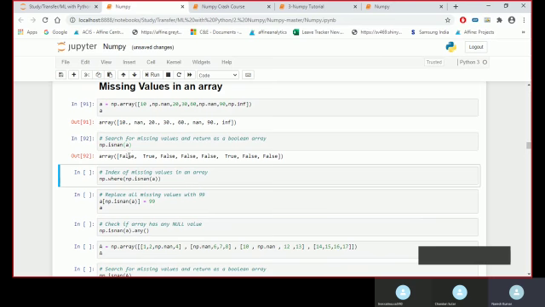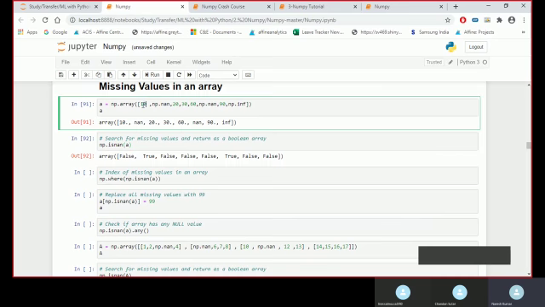At my first position I don't have a missing observation, I have 10 there. Then np.nan. In Python, missing observations are denoted by nan. We cannot directly write nan here because that would be considered a string, so we write np.nan since we are manually creating it.